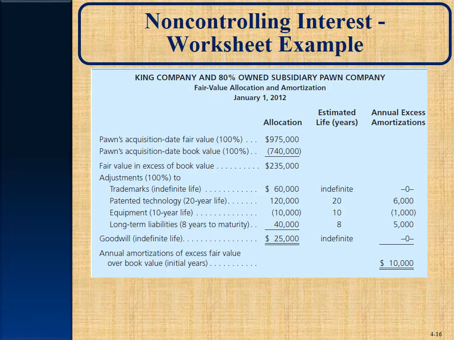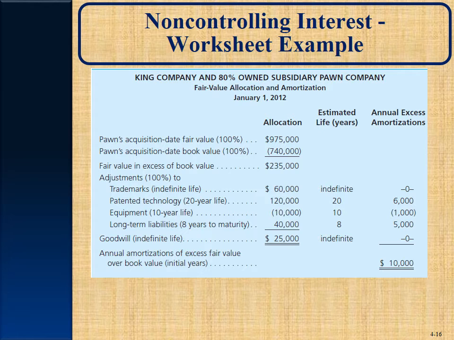Why was there that difference? Well, we've accounted for that. First, the trademark's fair value was higher by 60 grand, so that's 60,000 of it. The patent was higher by 120, so that's 120 of the difference. The equipment was 10,000 less, which would decrease that difference, but the long-term liabilities was 40,000 difference, but that is actually an add.